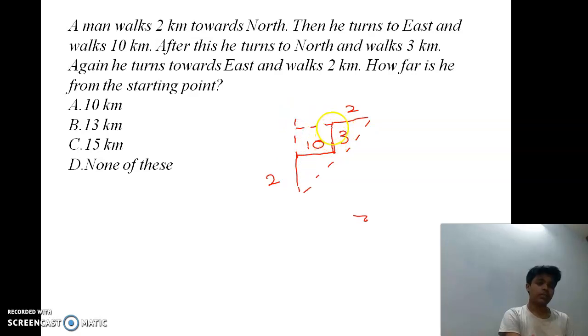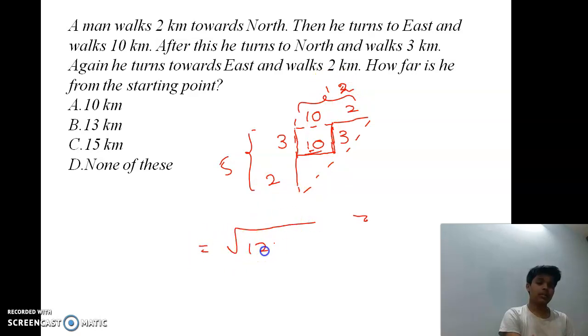See, given this is 3, so this will also be 3. And it is 10, so this will become 10. So this side is 5 and this side is 12. So we get this side as it is a right angle triangle.